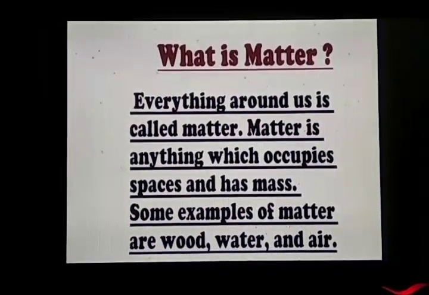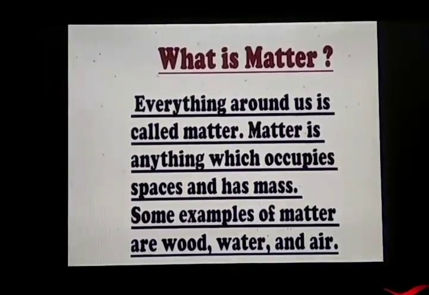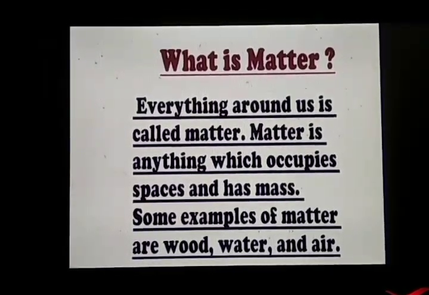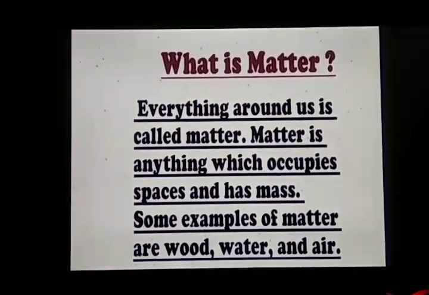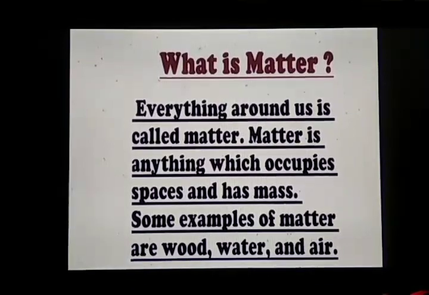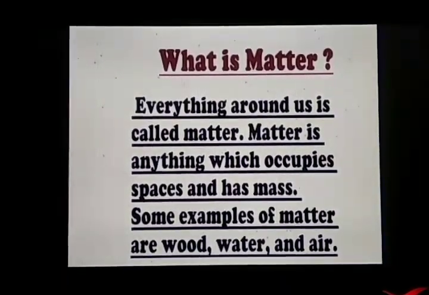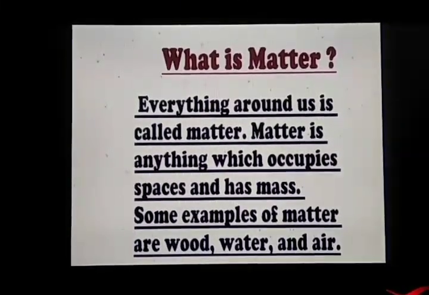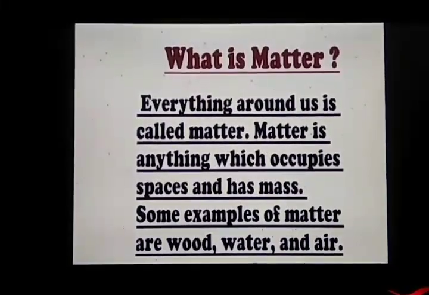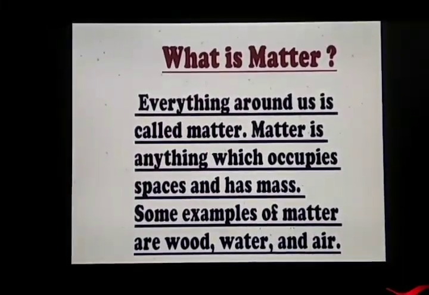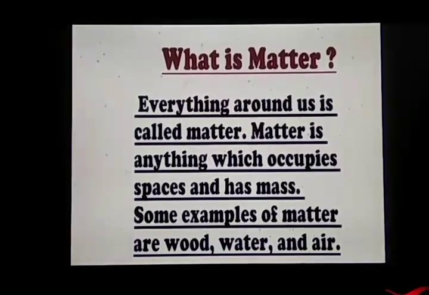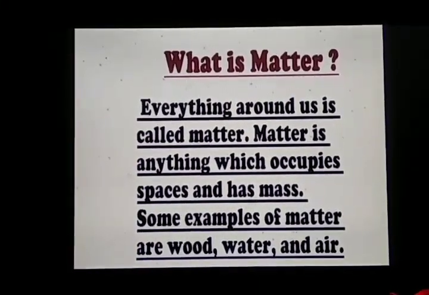Means anything in our surrounding which has these two properties, that is, it occupies space and has mass, is known as matter. For example, wood, water, air, and anything in your surrounding, whatever you can observe, all these things are known as matter.